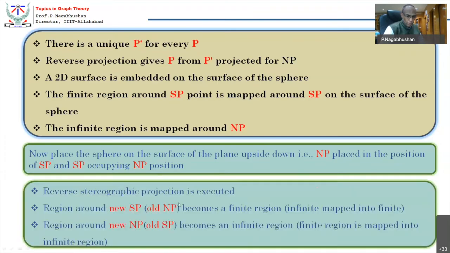Reverse the stereographic projection: the region around the new South Pole, which is the region around the old North Pole, becomes a finite region. The region around the new North Pole, which was around the old South Pole, now becomes an infinite region. So what was earlier a finite region becomes an infinite region. It proves that a finite region can be mapped onto an infinite region and an infinite region can be mapped onto a finite region.